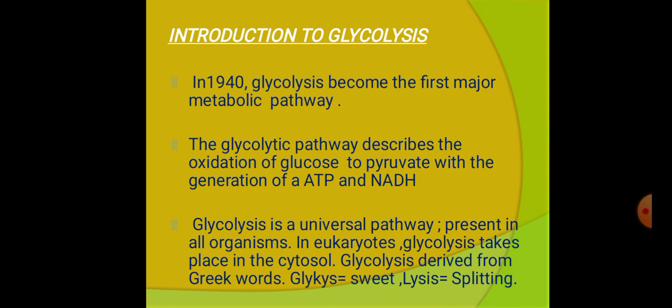And one more point, it is a universal pathway because it is present in all organisms, in eukaryotes and also in prokaryotes. In eukaryotes, glycolysis takes place in the cytosol. The word glycolysis is derived from the Greek words glyx, sweet, and lysis, meaning splitting. I already said.